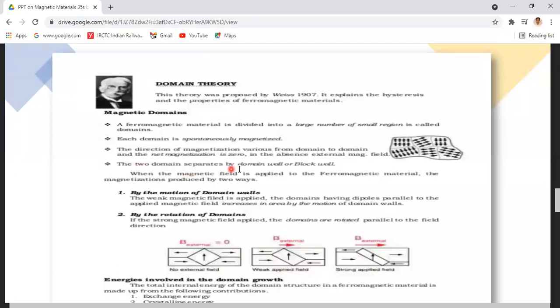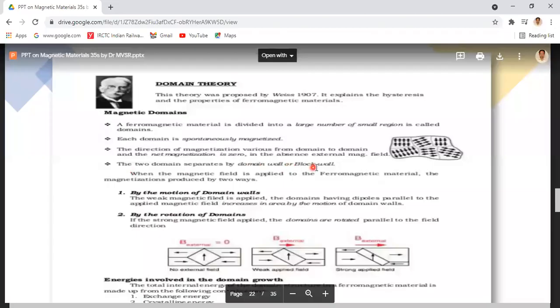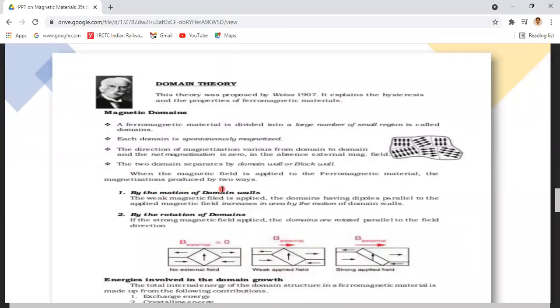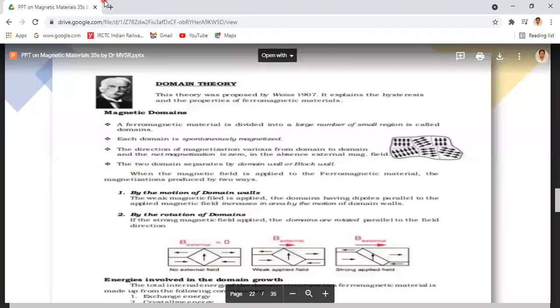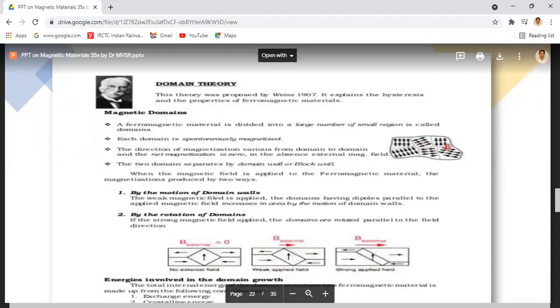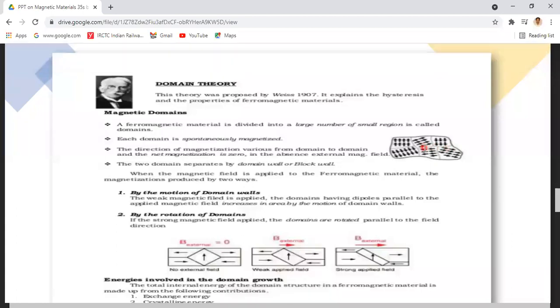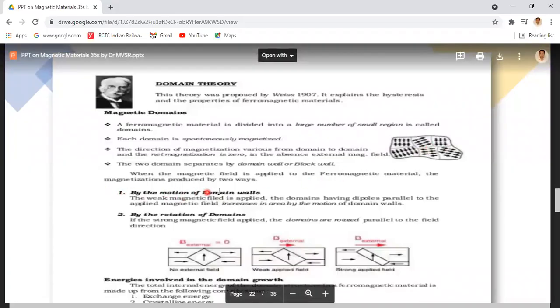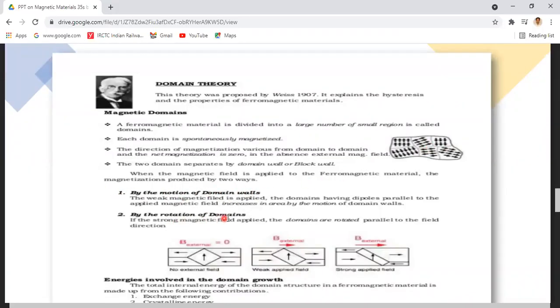Two domains are separated by a domain wall or Bloch wall. Each domain is separated by a domain wall or Bloch wall. When a magnetic field is applied to a ferromagnetic material consisting of magnetic domains, the magnetization is produced in two ways: by the motion of the domain walls and by the rotation of the domains.